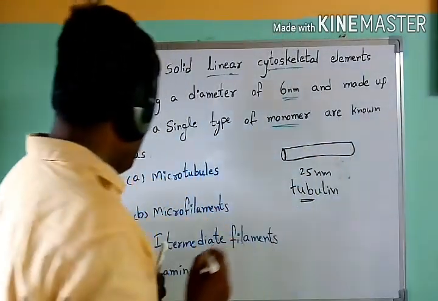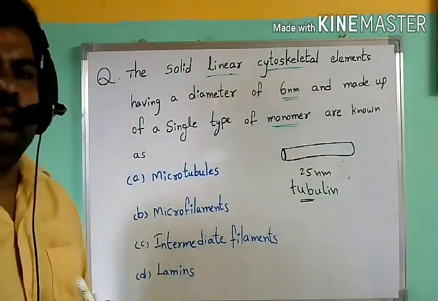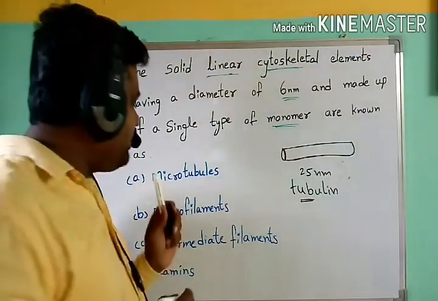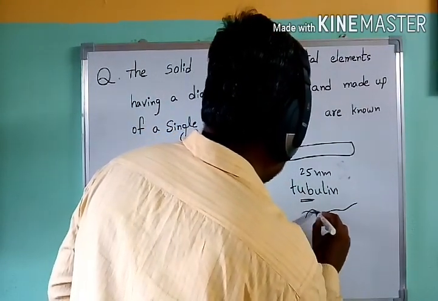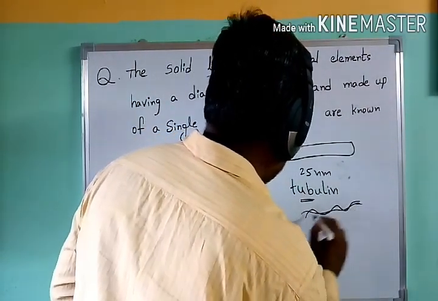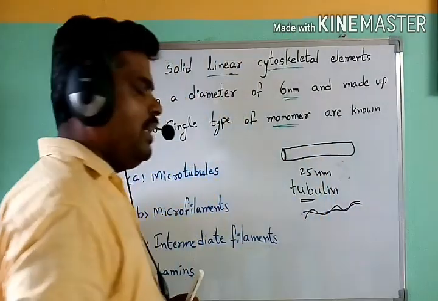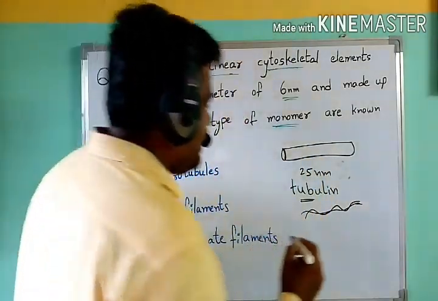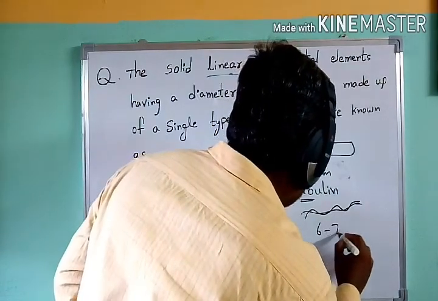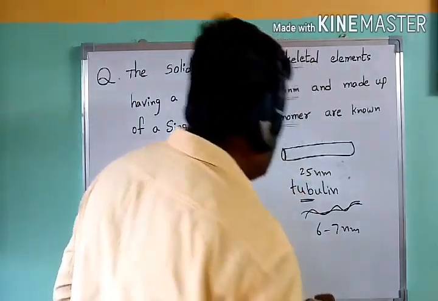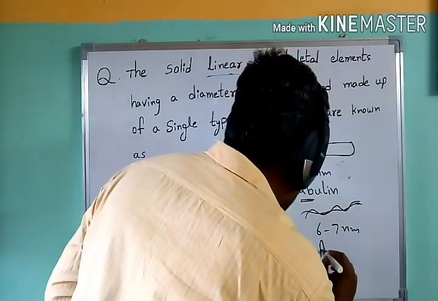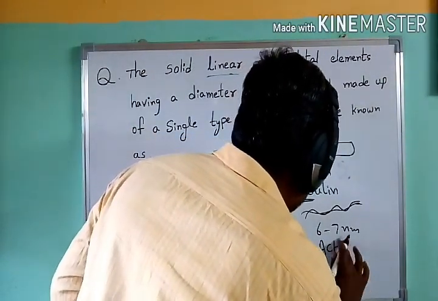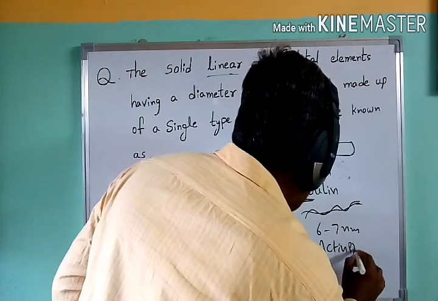Now, coming to microfilaments, these are the thinnest filaments. Generally, double strands are observed in this. These are the thinnest filaments, with a size around 6 to 7 nanometers. Generally, these are made up of actin protein.